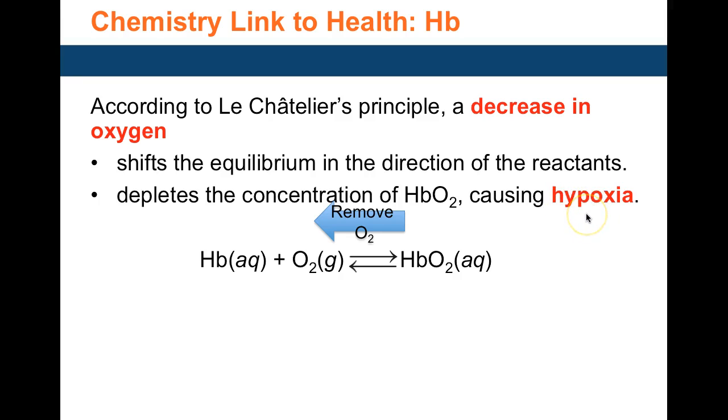You lose your bearings, you become dizzy, and in extreme cases of hypoxia, it could lead to death unless you're given oxygen via oxygen tanks and breathing equipment, etc.